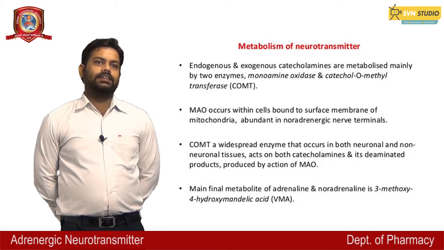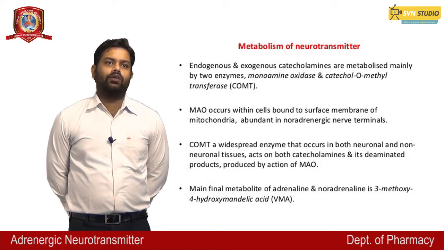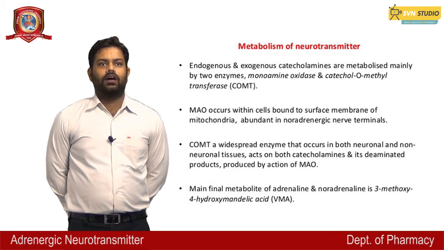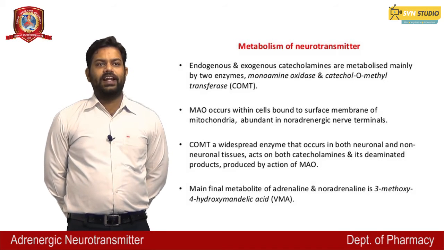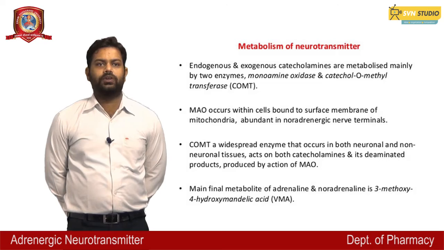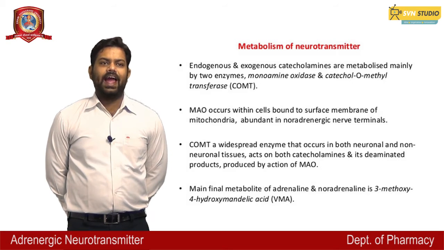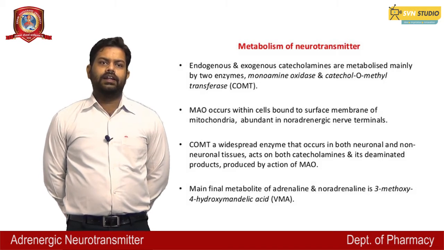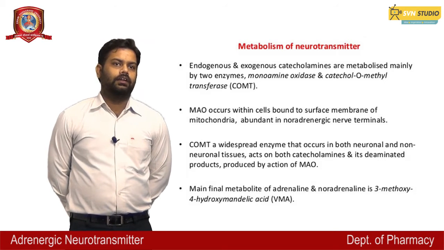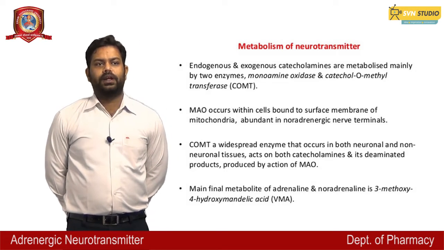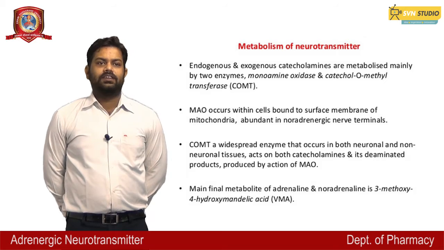COMT, that is catechol O-methyl transferase, is a widespread enzyme that occurs in both neuronal and non-neuronal tissues, acting on both catecholamines and deaminated products produced by the action of MAO.